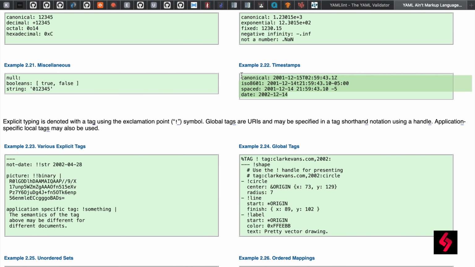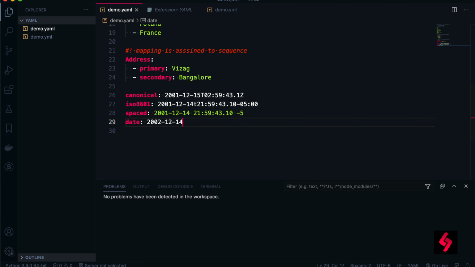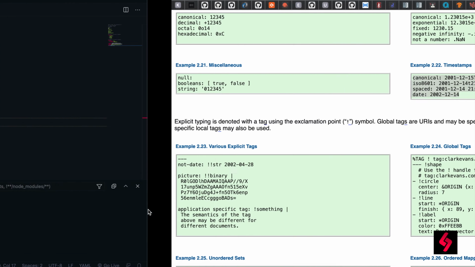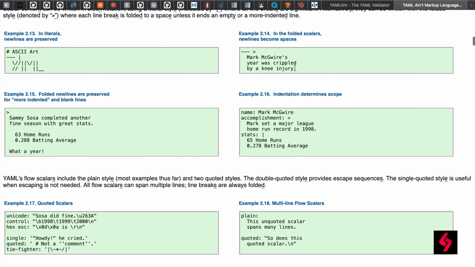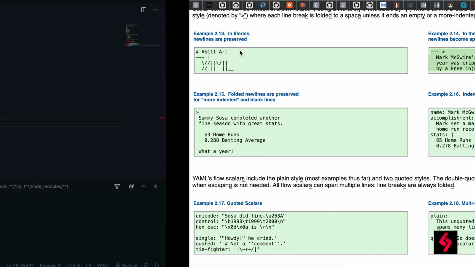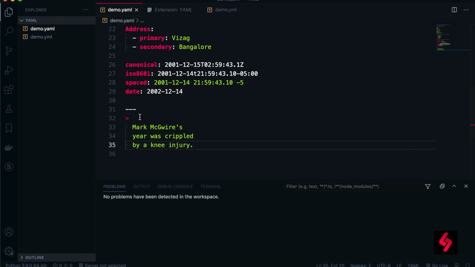For example, now we see that there is a timestamps here which you want to mention. So I'm going to refer to this timestamps here directly. I don't see any error in the problems. And also if you want to define some text like this, I'm going to mention this text simply. I will just keep this one below. So this also works, right? As simple as this, it will be treated as a separate document. If you want to make it a description or like my data, whatever it is, you just mention it. So this works perfectly.